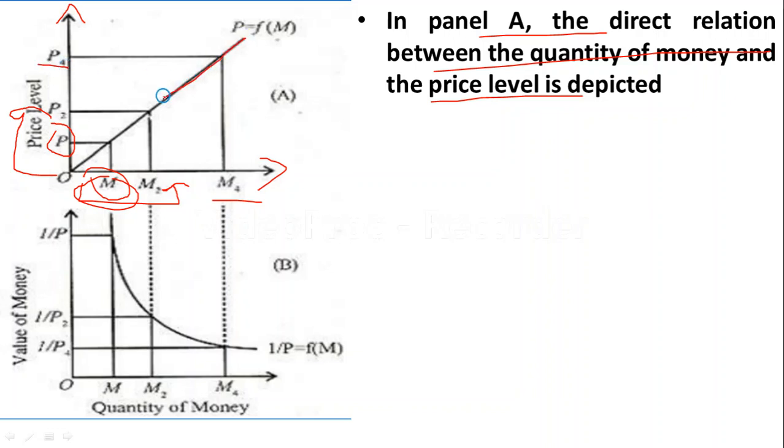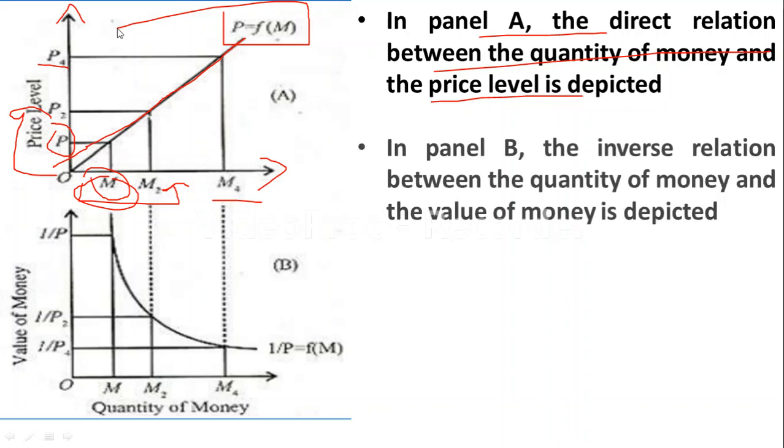So price level is a function of money. So P is equal to F of M. Then if you go through this panel B, there is an inverse relationship between quantity of money and value of money. Here, when the quantity of money is OM, the value of money is 1 upon P. When quantity of money increases to M2, value of money decreases to 1 upon P2.